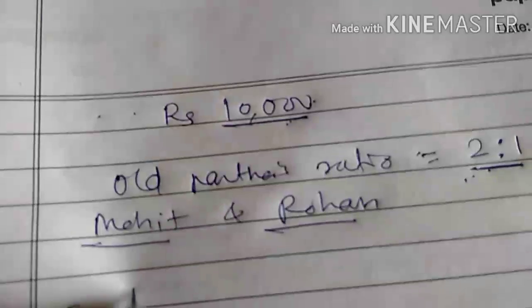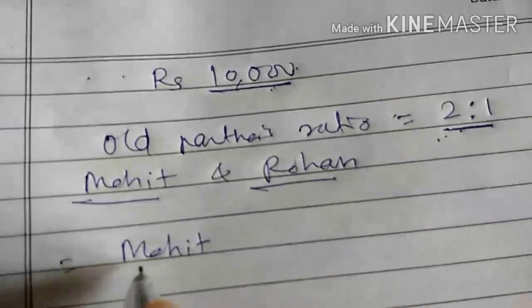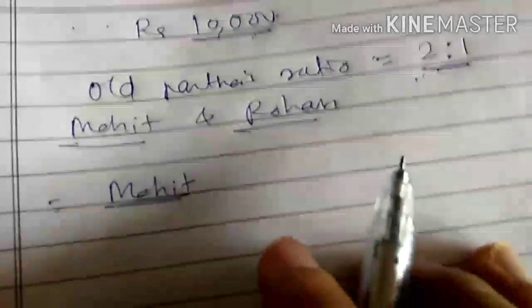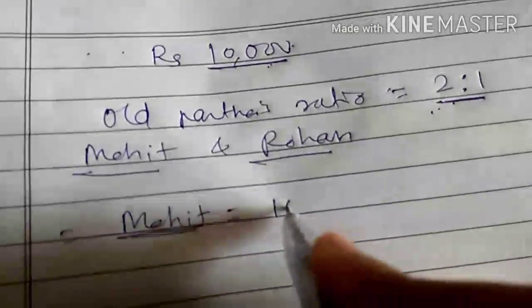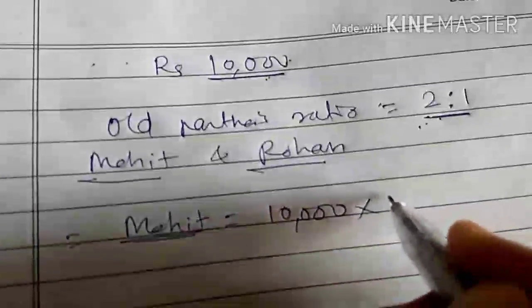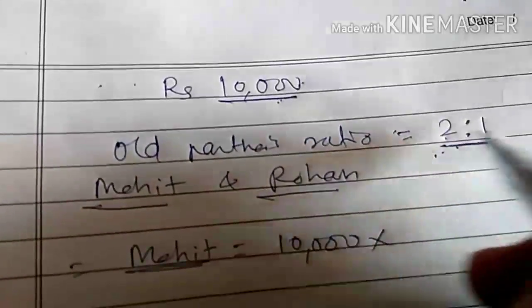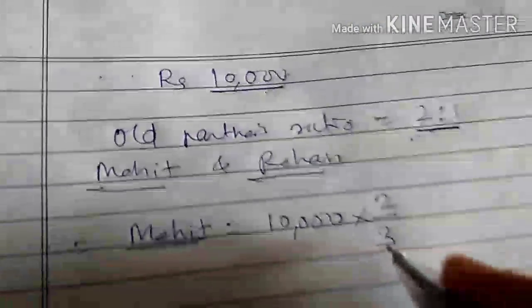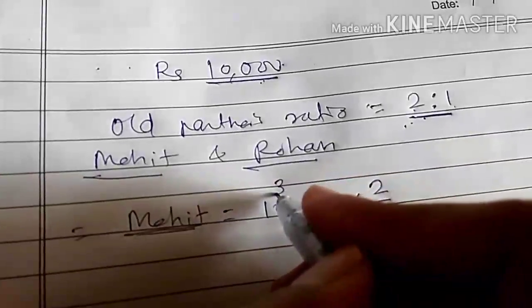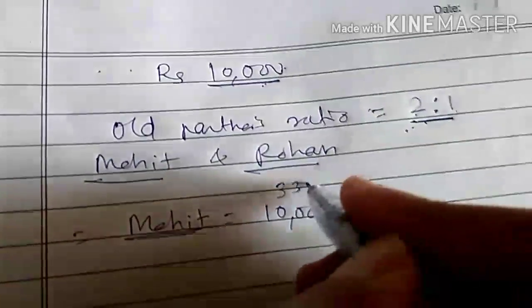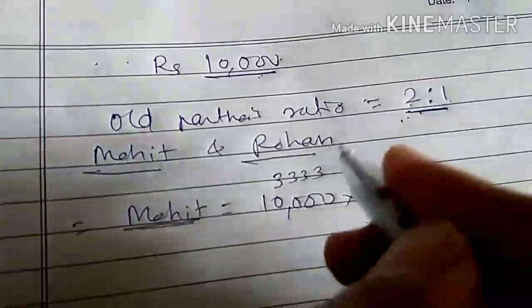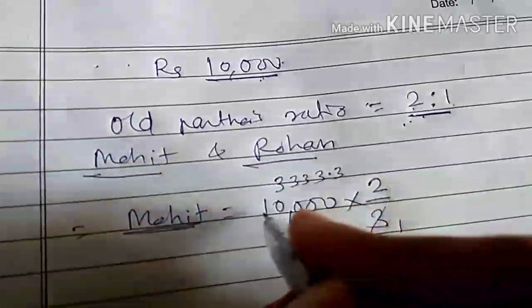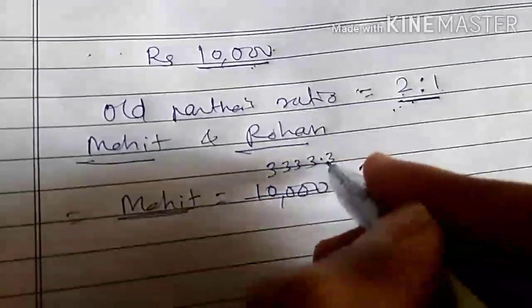So take first Mohit. For Mohit, how much deficiency should be there? For rupees 10,000, 10,000 into what is the share of Mohit? 2:1, that is 2/3. So 3 threes are 9, 3,333.3.